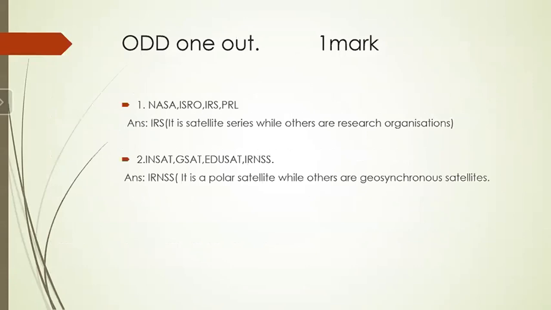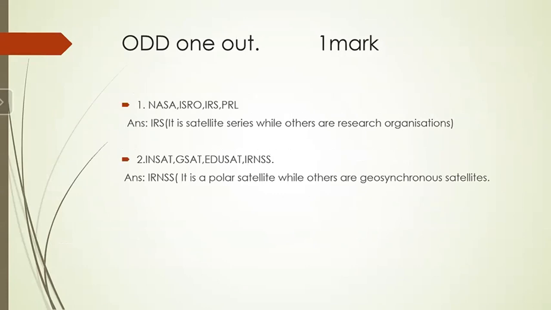Then odd one out type of question. You have NASA, ISRO, IRS, and PRA. So from this, the odd one, that is the IRS. It is a satellite series, while others are the research organizations.